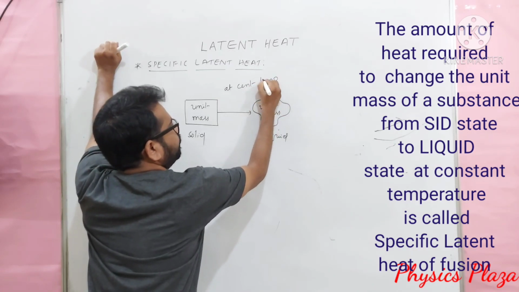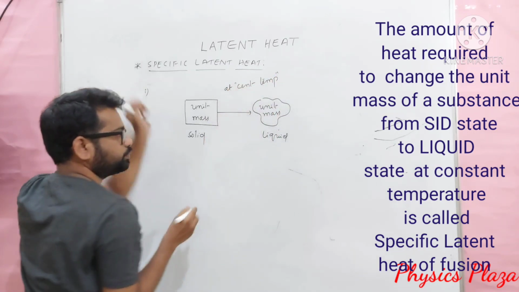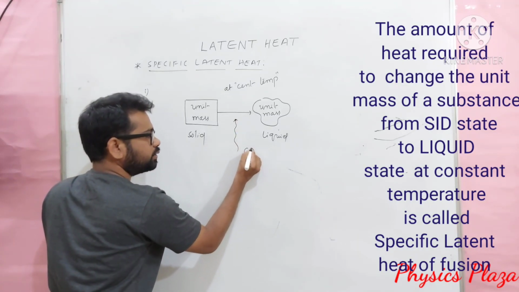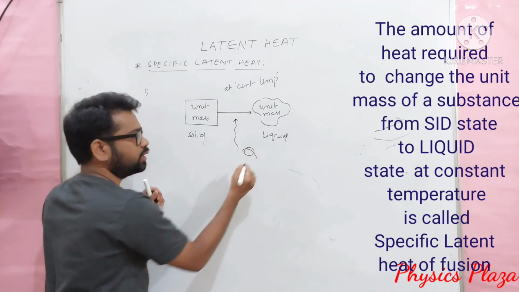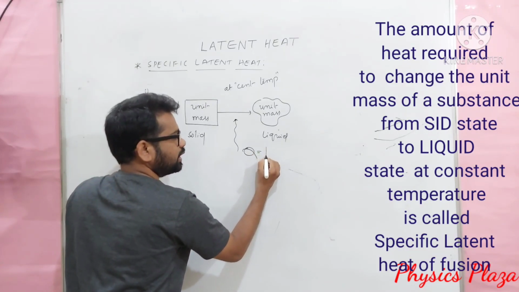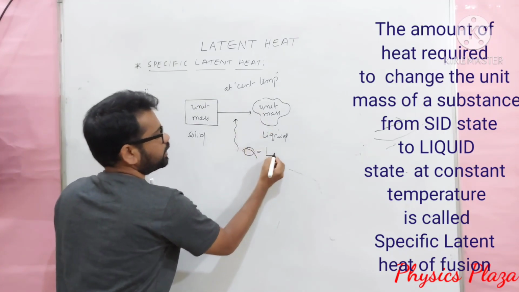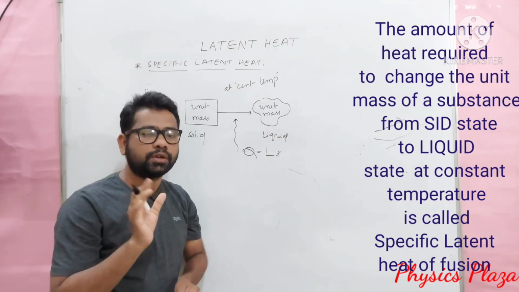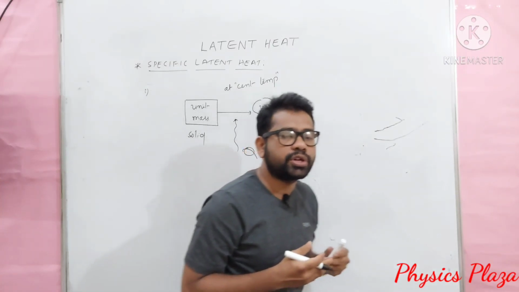This is to be noted always. Constant temperature. So, during this process, whatever heat we are providing is called the specific latent heat of fusion. Specific latent heat of fusion. So, what is specific latent heat of fusion, dear children?